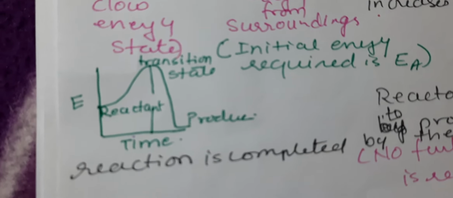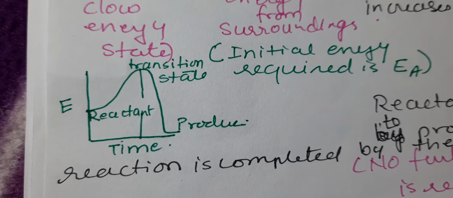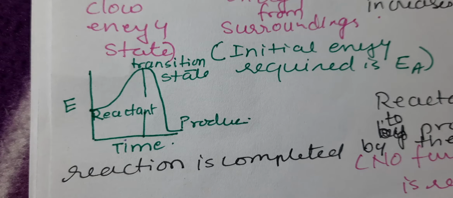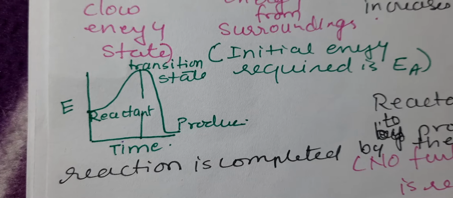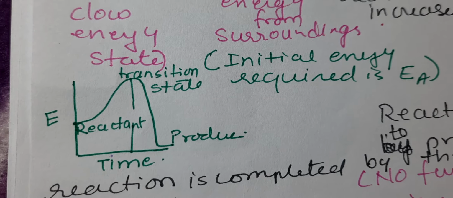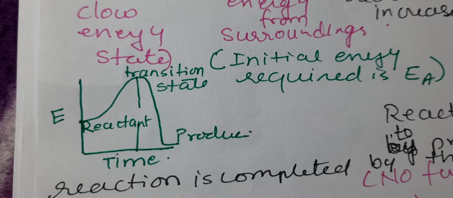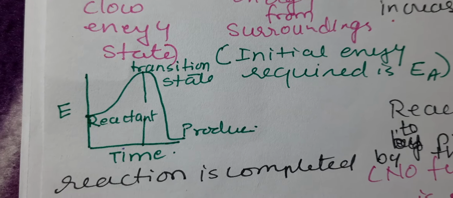So with time, if you plot energy against time, you can see the reactants undergo a transition state, and immediately, because the reactant will not remain for a longer time in the transition state as it is an unstable stage, it gets converted to product.